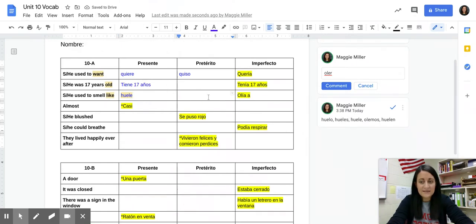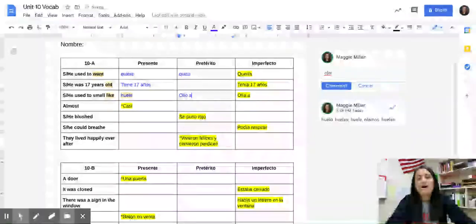In the preterite tense, oler is a regular verb. There's nothing weird about it. So how would we say he or she smelled like that one time? Olió. Olió a, I should say.